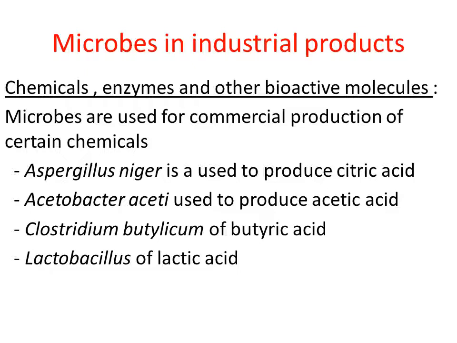Then Lactobacillus is used to produce lactic acid. So it is very easy to remember the name of the organism that is producing the chemical, right? Acetobacter aceti, acetic acid. Clostridium botulinum, butyric acid. Lactobacillus, lactic acid. So it is quite easy to remember the name of the organism that is producing the chemical. So you practice the names of these organisms, so that it will be easy for you to recall the terminologies, right?